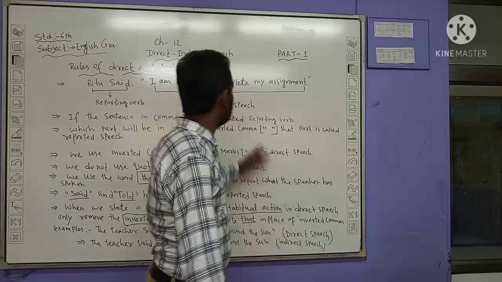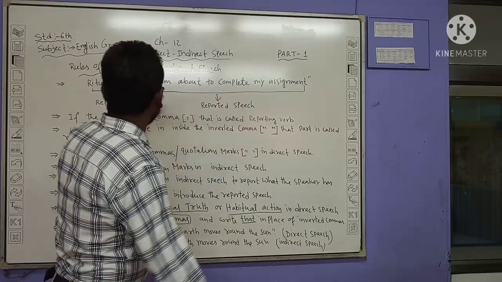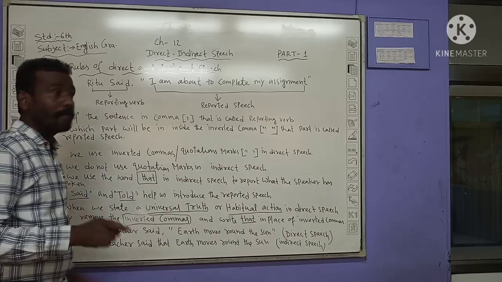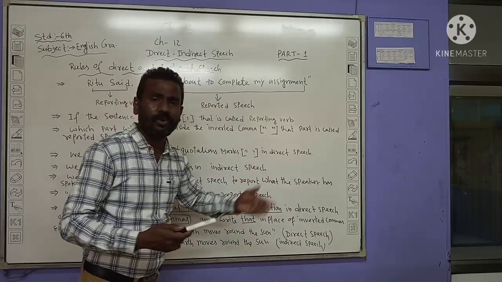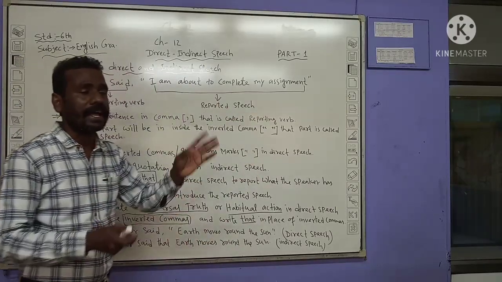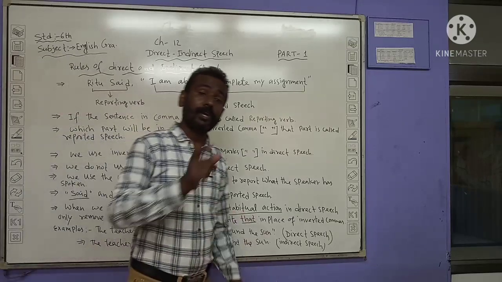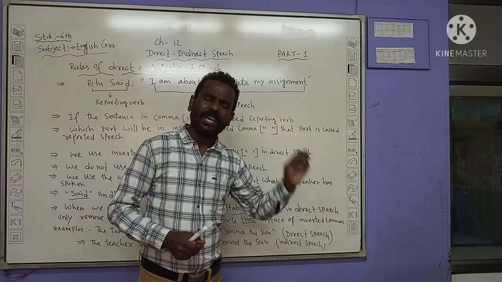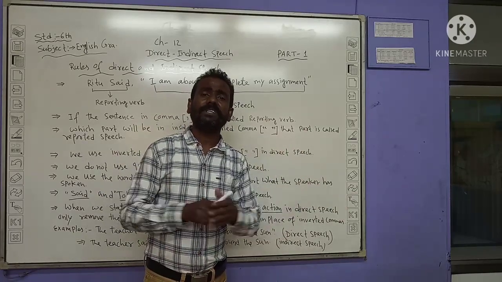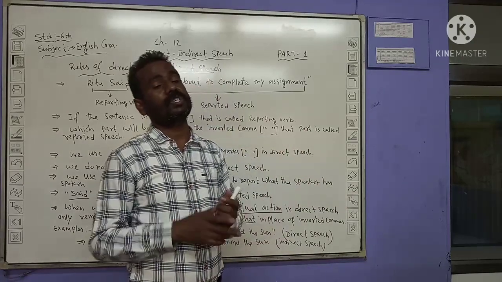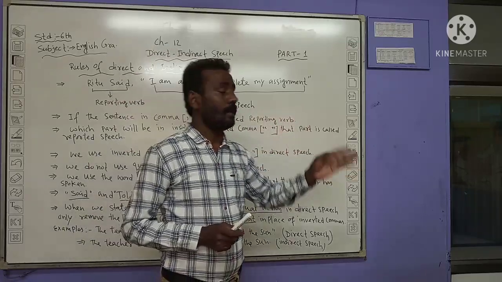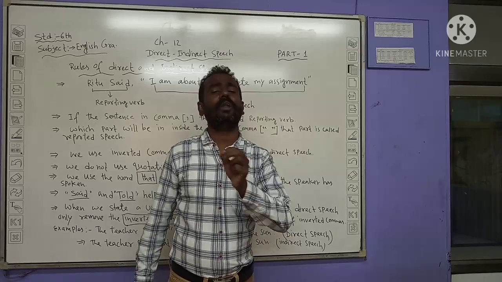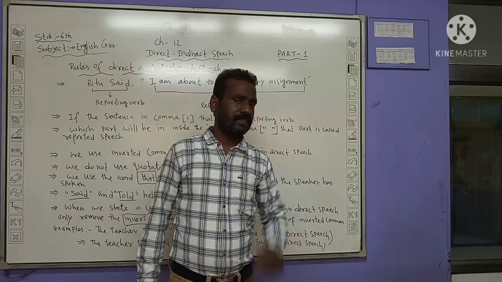Today I am just going to give the introduction of this chapter and the rules. In the next video, part 2, I will explain how to change direct to indirect speech according to the tense: change of persons, change of tense, each and everything. Whatever internal words also change, that table I will also give, because this is a big chapter and here you have to give more attention to understand it.